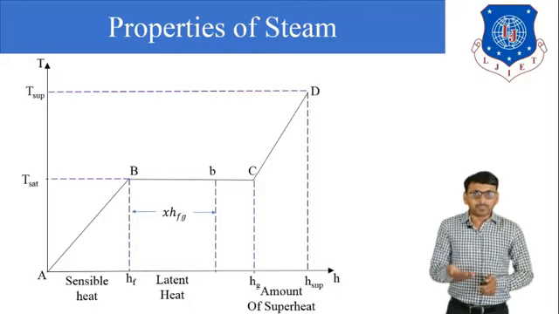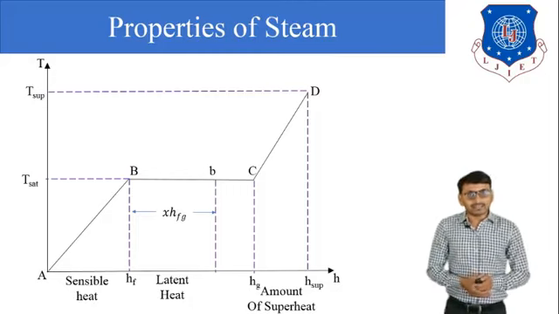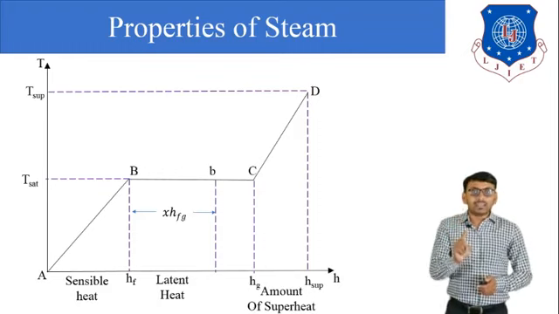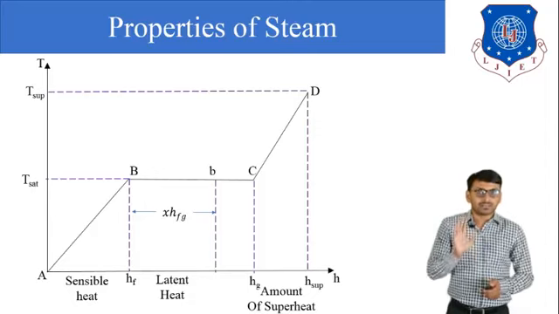Now heat energy is supplied to water, so its temperature increases up to point B, and at point B there is water of saturation temperature.